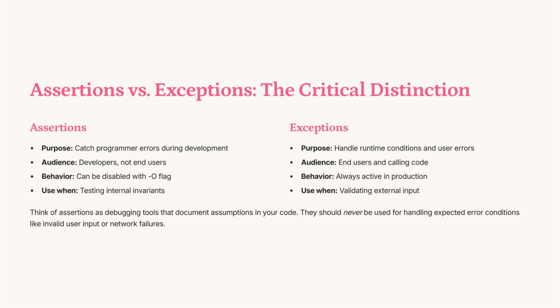Assertions are debugging tools for catching programmer errors during development, aimed at developers. They can be disabled with the -O flag and are used for testing internal invariants. In contrast, exceptions handle runtime conditions and user errors, are always active in production, and are used for validating external input.